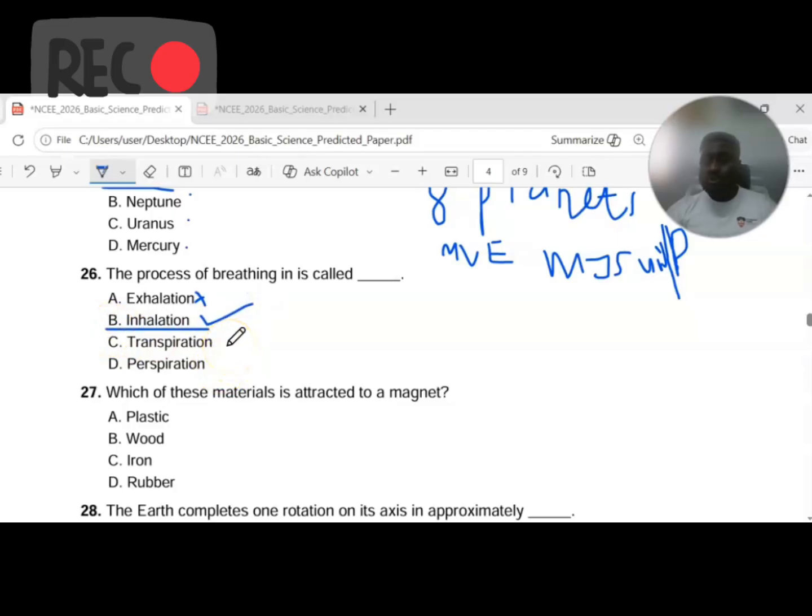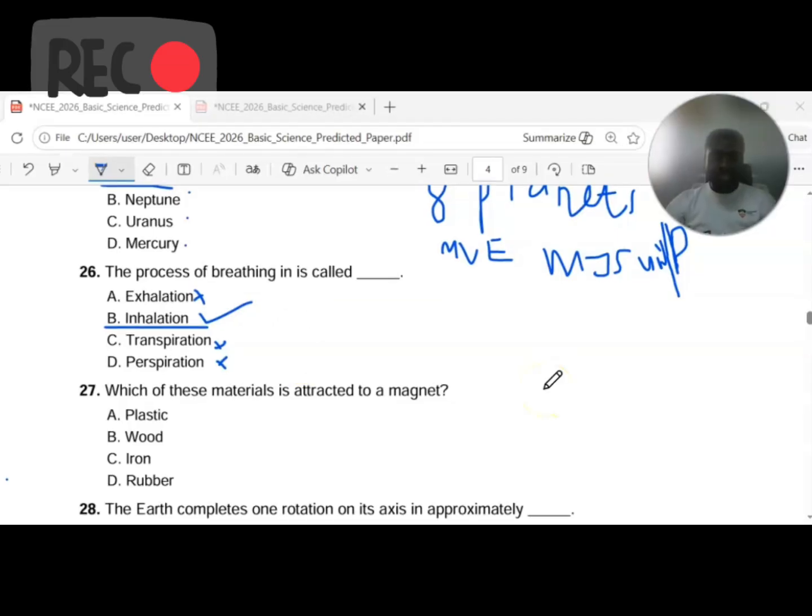Transpiration is the process through which plants lose excess water from their body so that they avoid turgidity or swelling up. Then perspiration in humans is when we sweat or perspire profusely due to the effect of heat and temperature. So these are not the correct options, but the correct option is inhalation. All right, I hope that helps.